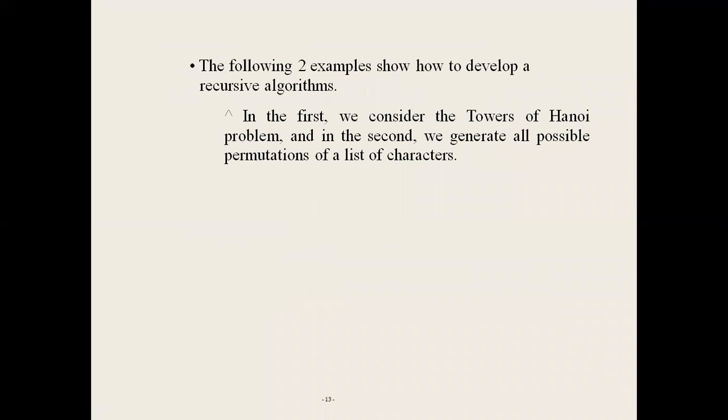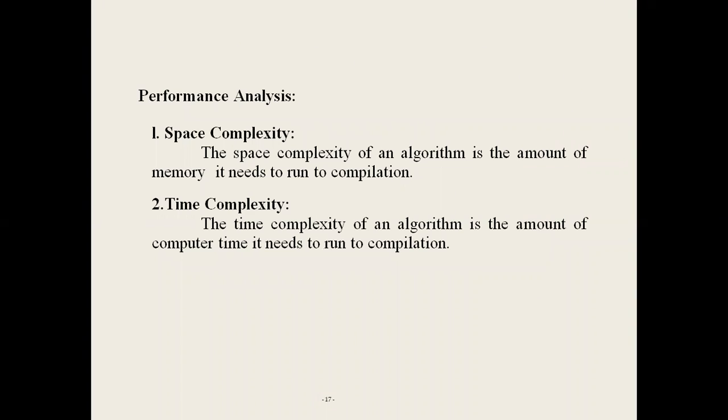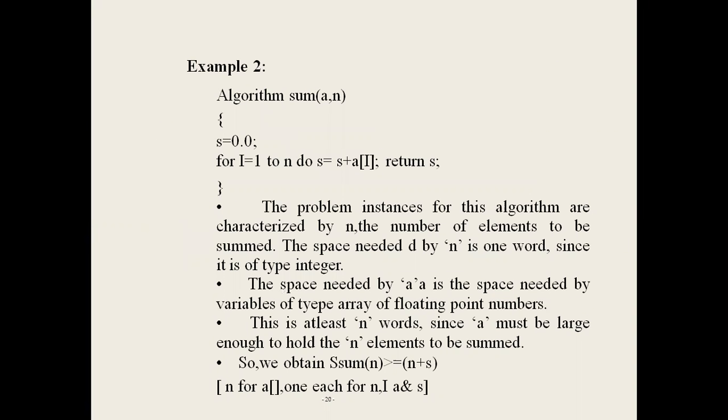Space complexity of an algorithm is the amount of memory it needs to run to completion. The time complexity of an algorithm is the amount of computer time it needs to run to completion. Already we have discussed space complexity.